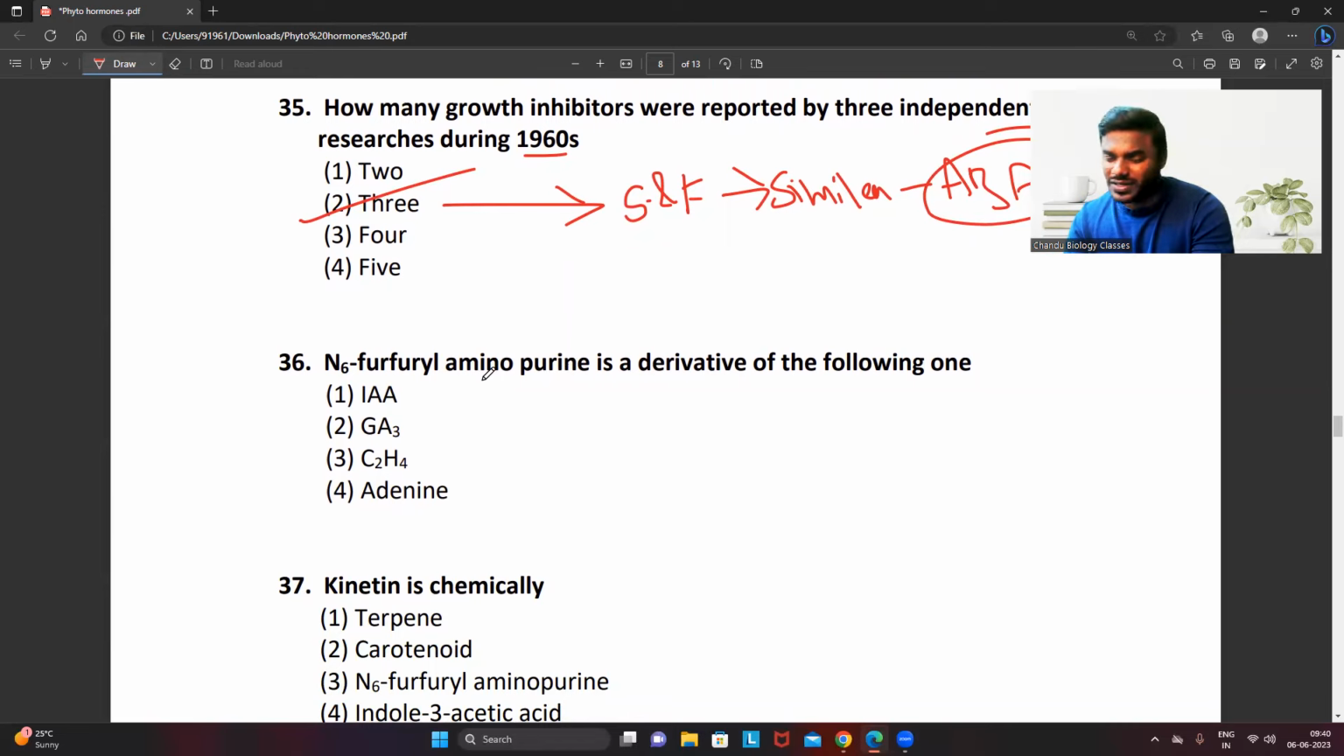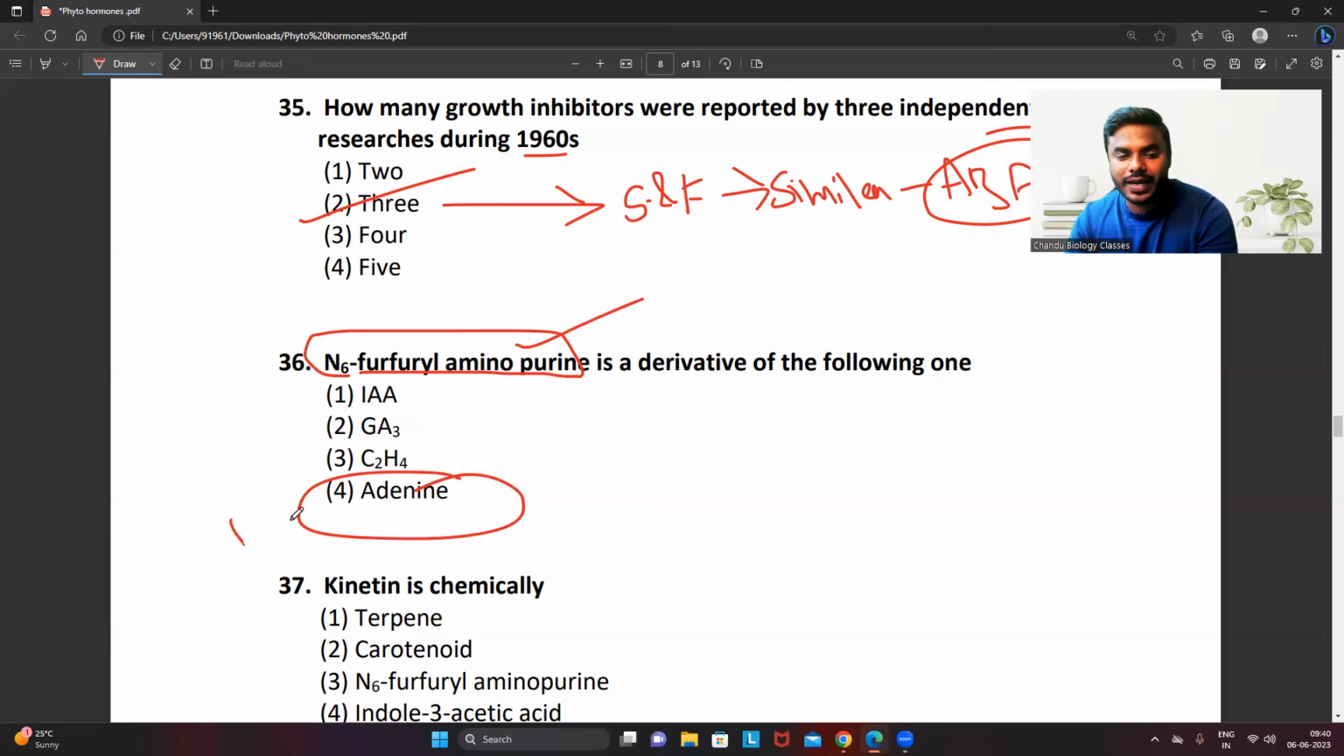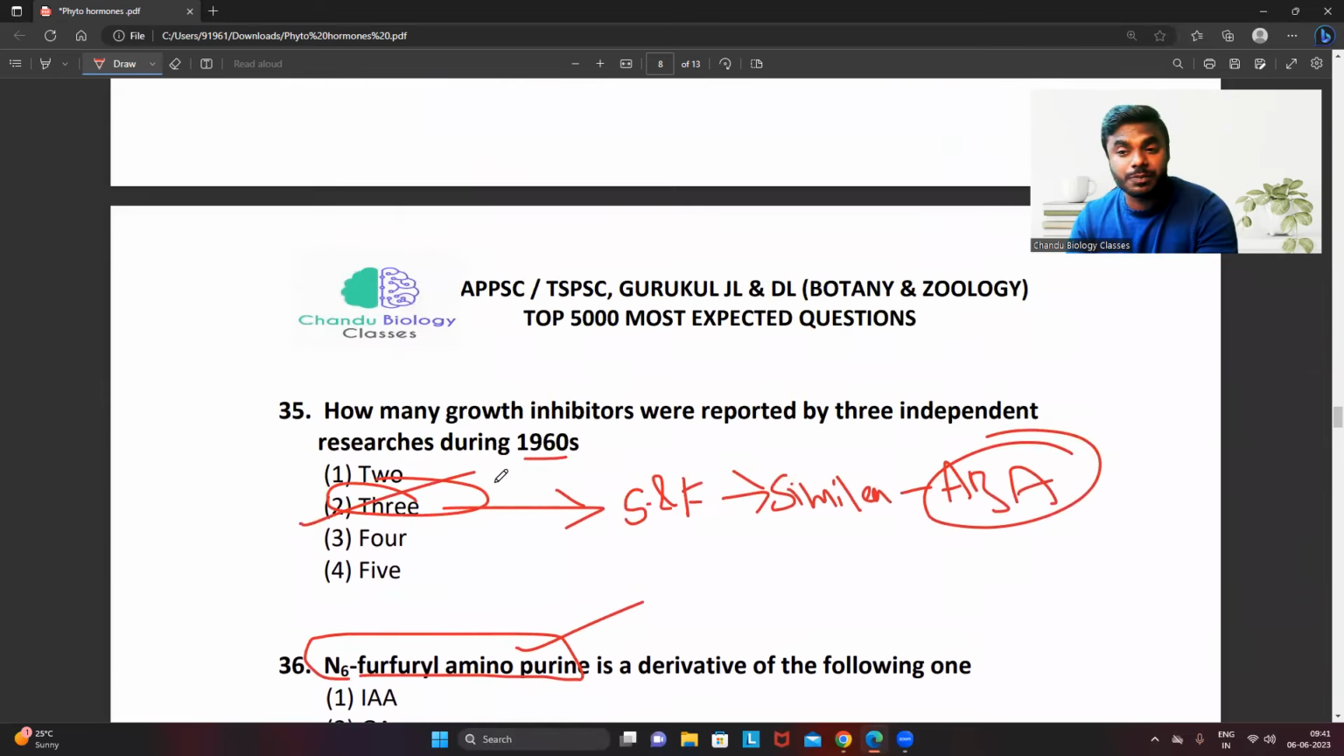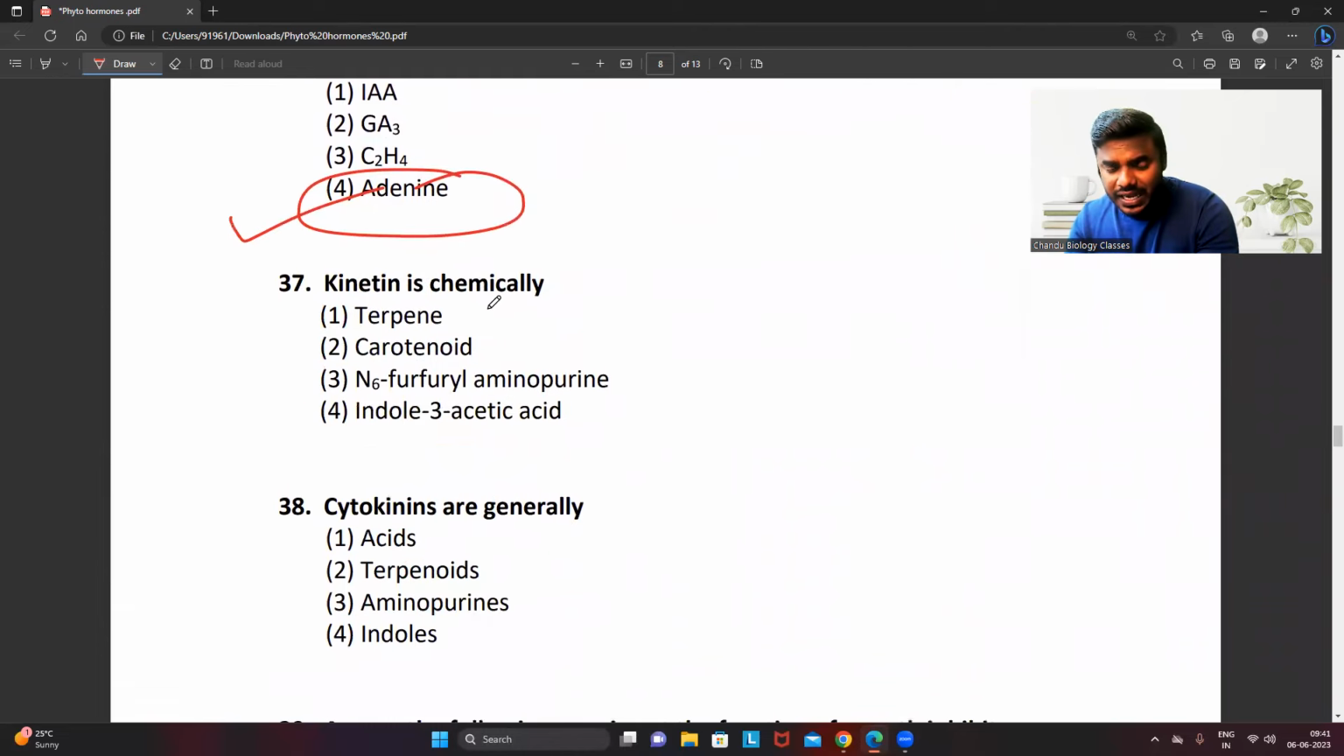N6 perfluoryl aminopurine. Just now I told you, right, friends? Adenine is derived from the aminopurine, which is at N6. It is called N6 perfluoryl aminopurine. Undoubtedly, direct answer is the adenine. I will explain these 3 inhibitors while I am explaining the lesson.